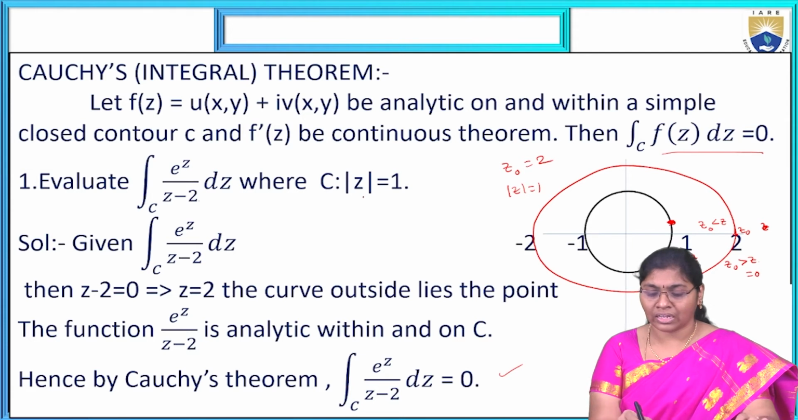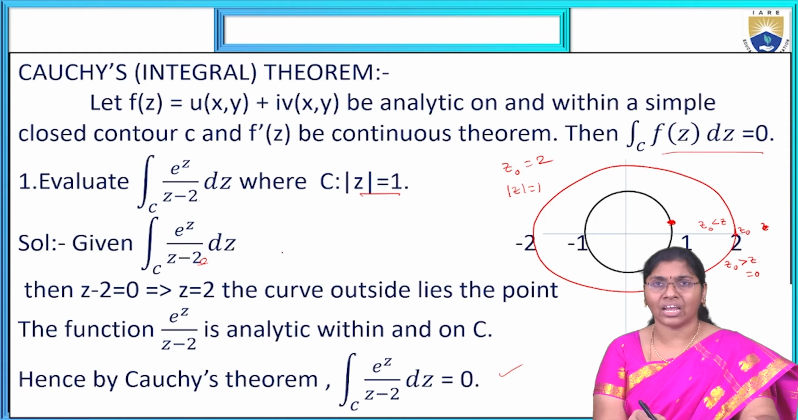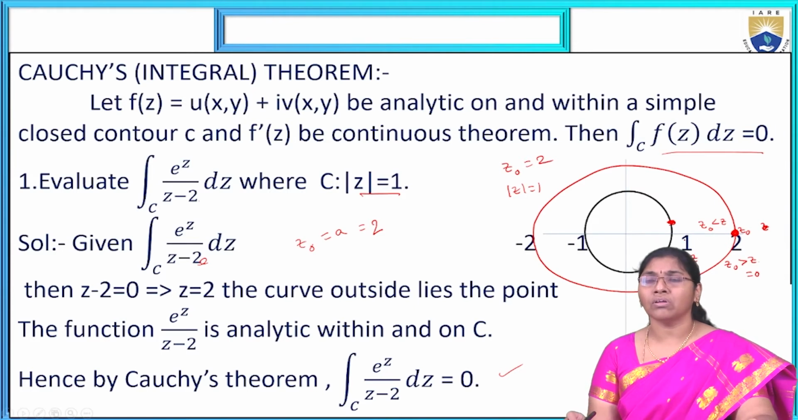Why? Because here it is given mod z equal to 1. The given condition z naught, we consider it as 2. The point z naught is 2, but the circle C is inside the region, so the point is not inside the circle. That's why it is 0.